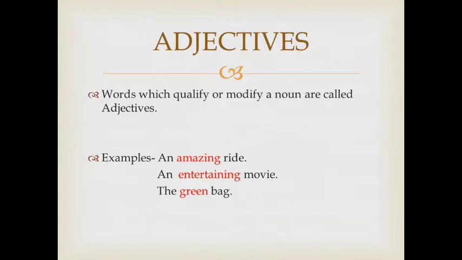So adjectives usually occur between the determiner and the noun. My friend Manju is a famous dancer. We know that a is our determiner and dancer is our noun. So the word which is used in between a determiner and a noun is known as an adjective. So the word famous is our adjective.